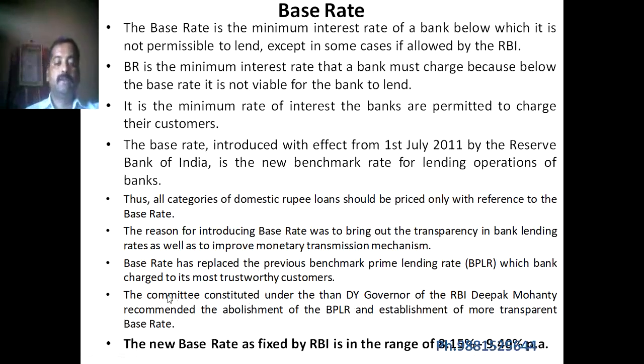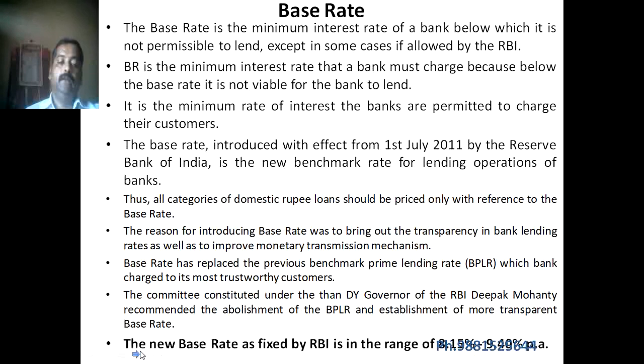Now this decision was taken by a committee constituted under the then Deputy Governor of RBI, that is the Deepak Mohanty Committee. According to the Deepak Mohanty Committee, the Reserve Bank of India implemented the base rate mechanism. The Deputy Governor of RBI, Deepak Mohanty, recommended the abolition of the benchmark prime lending rate mechanism and establishment of a more transparent base rate.